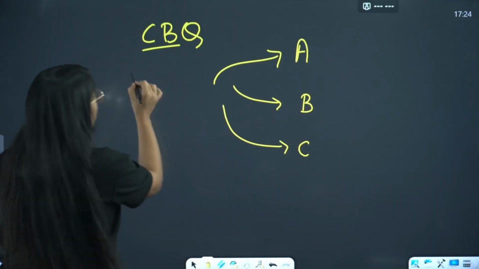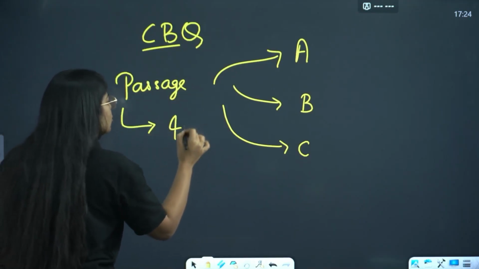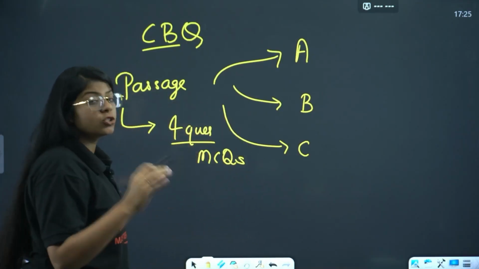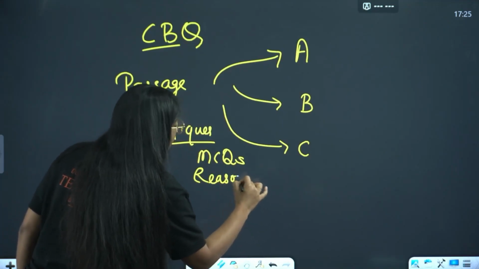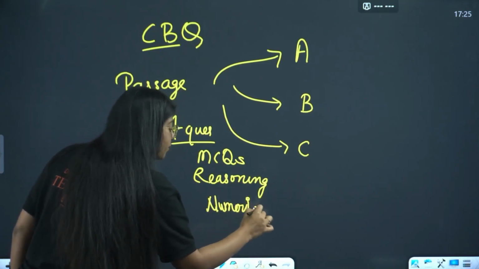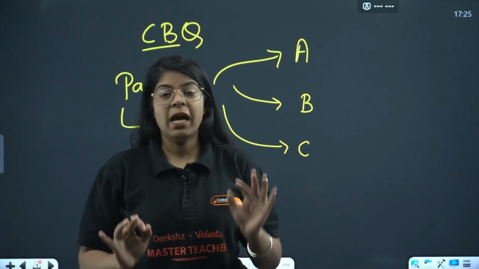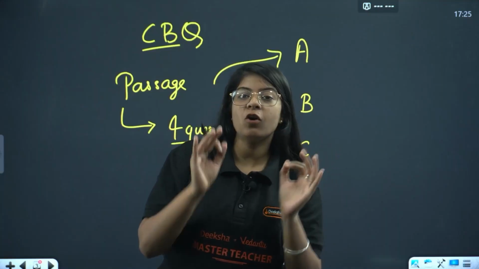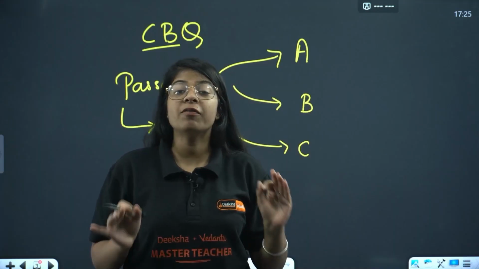Now they'll give you a passage first, and after that passage they'll ask you almost 4 questions or 4 MCQs. It can be MCQs, but don't just rely on MCQs. It can be a reasoning question, and it can be a numerical as well. It won't be a tough numerical, it will be a simple one. In total it will be of 4 marks. For each of bio, physics and chemistry there will be 3 case-based questions, each in their own sections. Each will be of 4 marks.